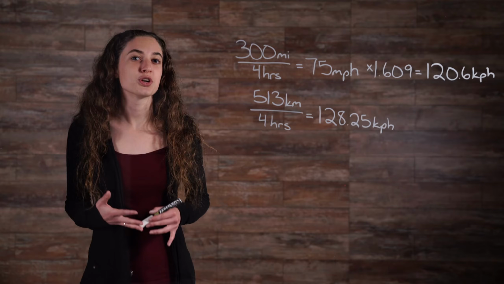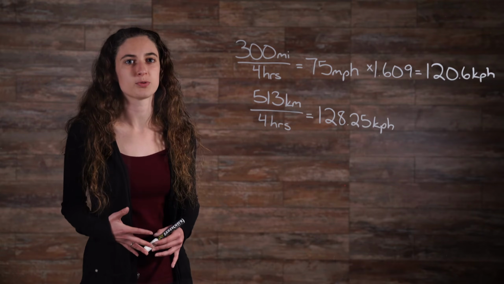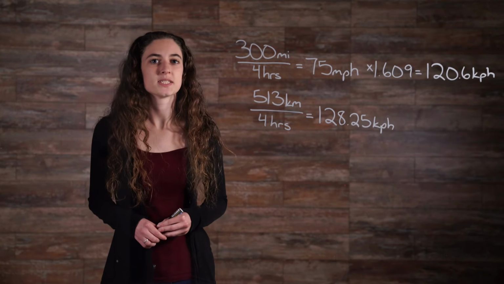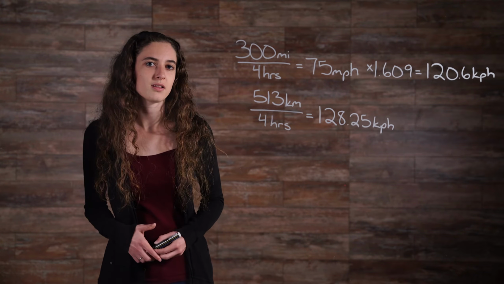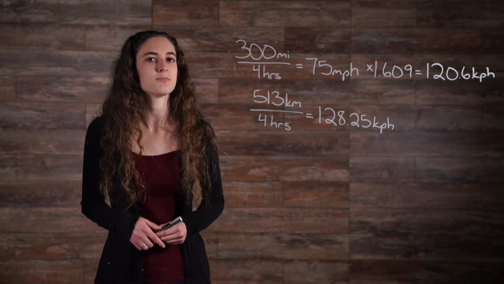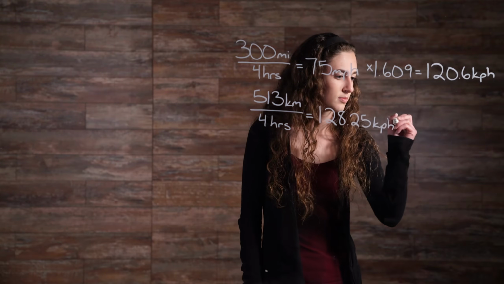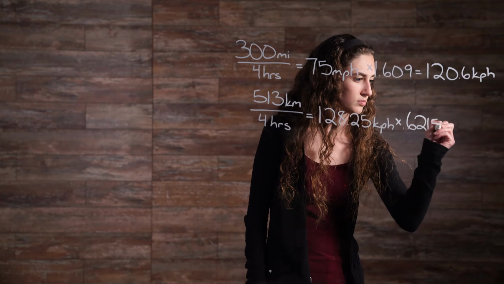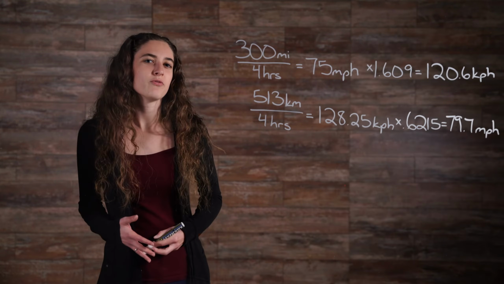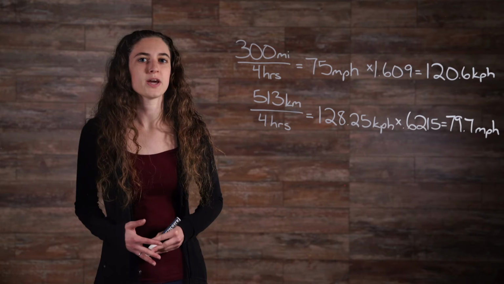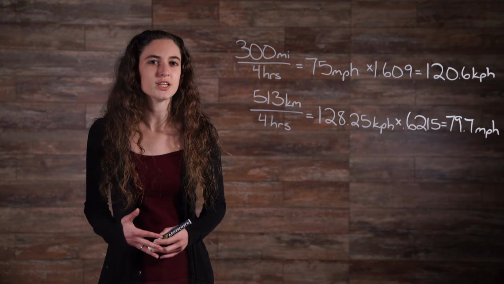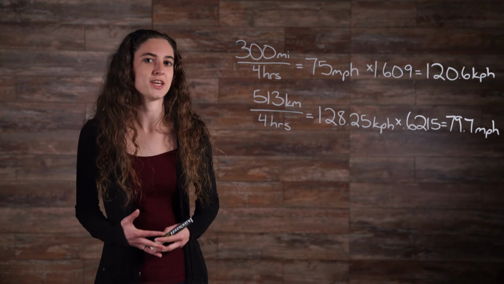On the other hand, you could convert your friend's reported kilometers per hour to miles per hour. 1 kilometer is equal to approximately 0.6215 of 1 mile. Multiply this conversion factor by your friend's daily average speed to convert to miles per hour. The way that you convert does not matter as long as you compare the average speeds of the same unit. Both conversions show that your friend in Europe traveled at a faster rate on the first day of her trip.